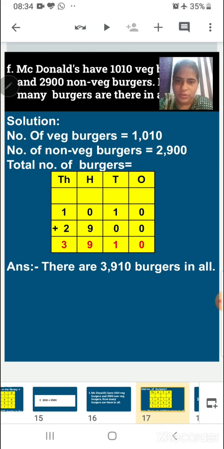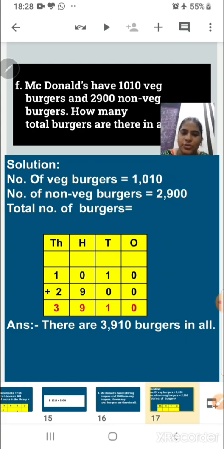If we add both of them, we will get 3910. Therefore, the answer, there are 3910 burgers in all. Children, in this manner, we can frame our own word problem question and we can solve it in this manner.